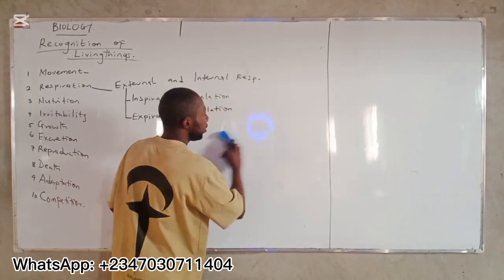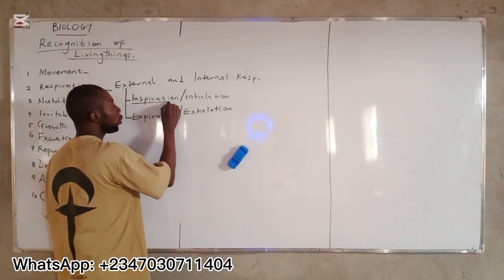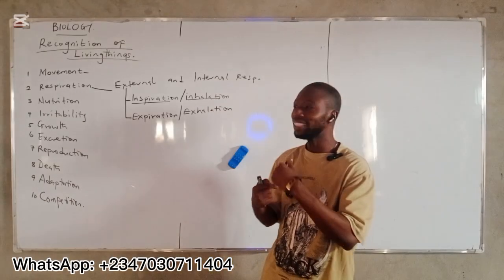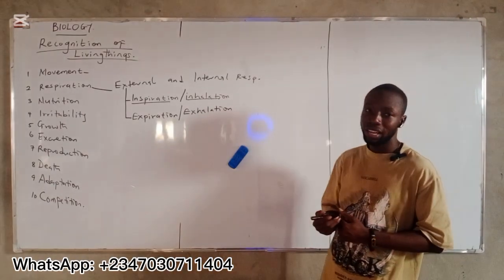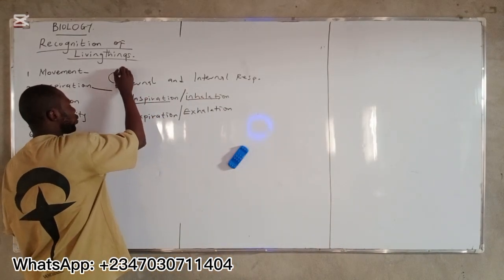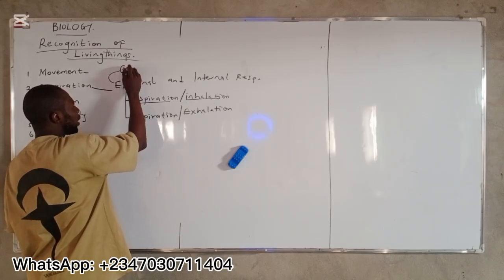I hope you are following. Now, inspiration simply means to breathe in. Then expiration means to breathe out. Do you understand? Now, external respiration here is also known as, you can call it, gaseous exchange.